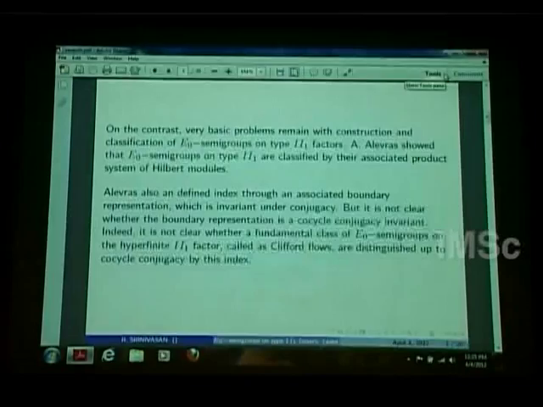Here it's not like that. Here, if you have an E0 semigroup of type II factor, you can associate a concrete product system, and the E0 semigroups are cocycle conjugate, which I am going to define, if and only if the product systems are isomorphic.